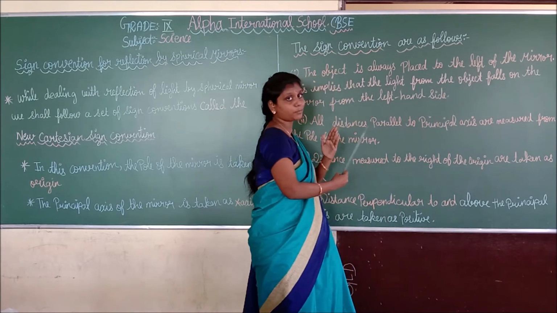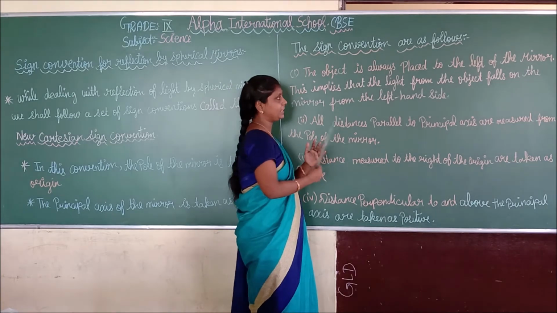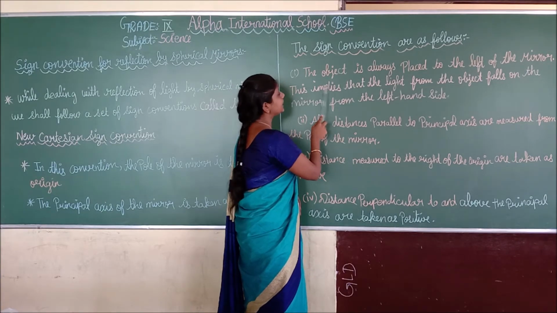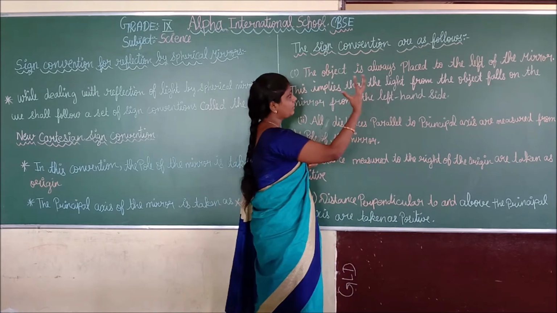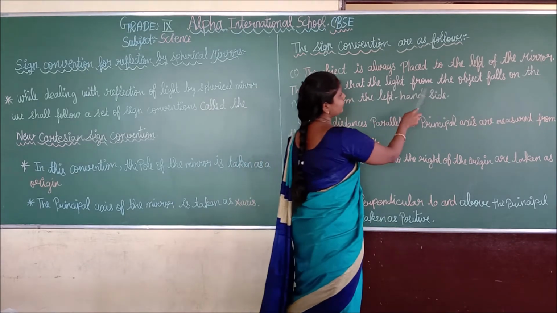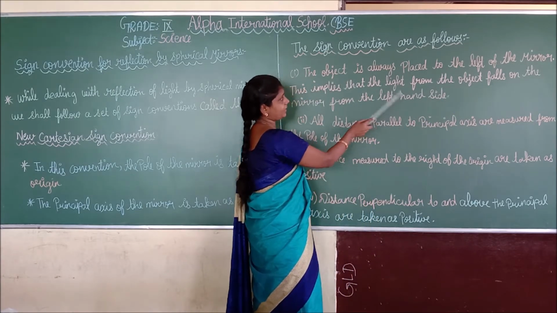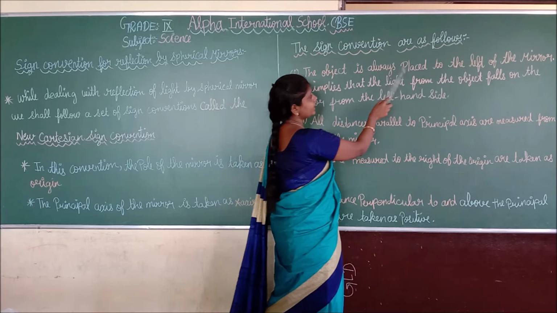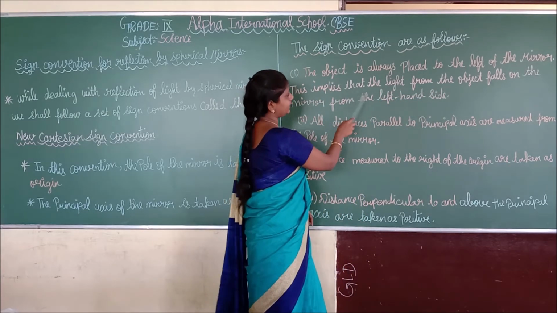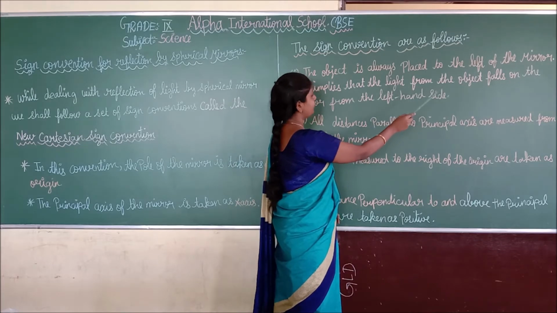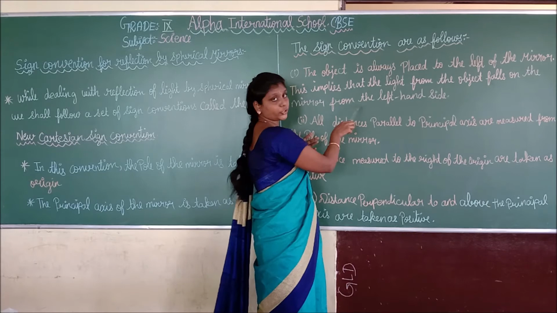Where should we place the object? We should place the object only to the left of the mirror, because this implies that the light from the object falls on the mirror from the left hand side. See, the object is always placed to the left of the mirror. This implies that the light from the object falls on the mirror from the left hand side. Do you understand this point, students?